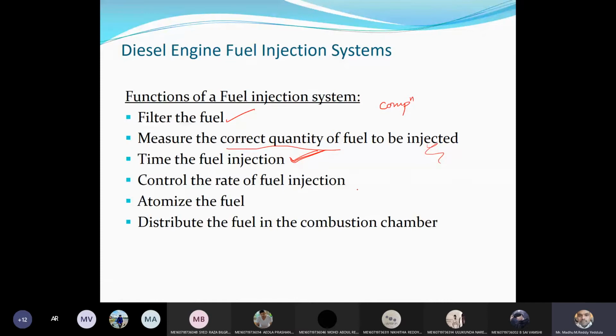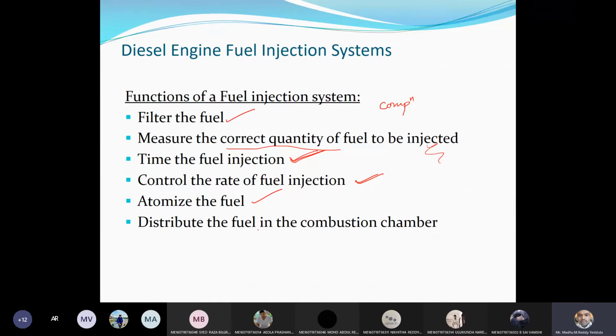Okay, and it also controls the rate of fuel injection. Depending upon the speeds and loads of the engine, we need to supply the fuel. The same quantity of fuel will not work for all the conditions. So the fuel supply will be varied according to the speed and load of the engine, and it should atomize the fuel. It should supply a fine spray so that the mixing will be easy and faster, so that the combustion will take place in no time.